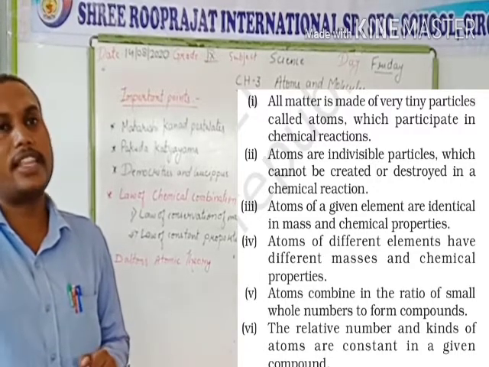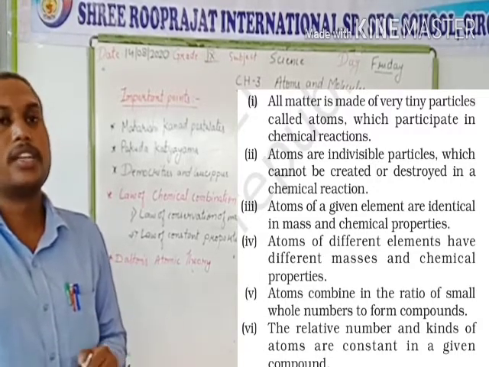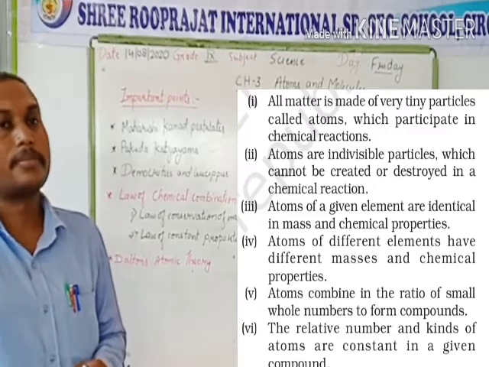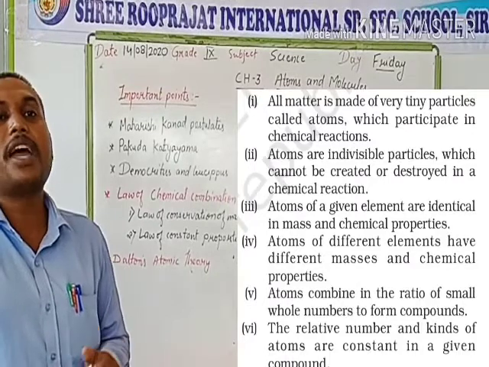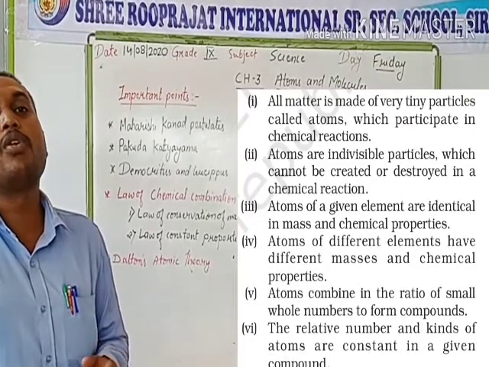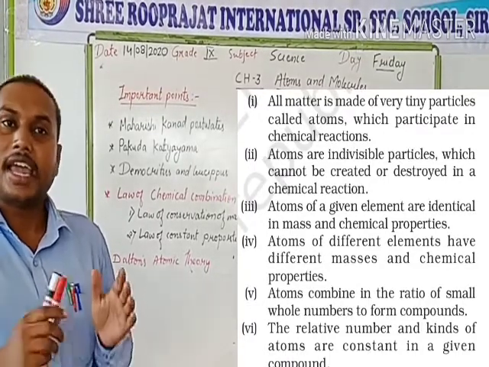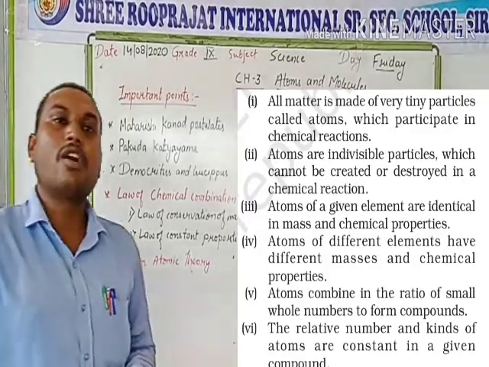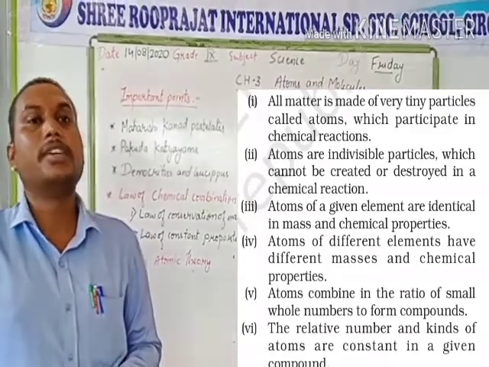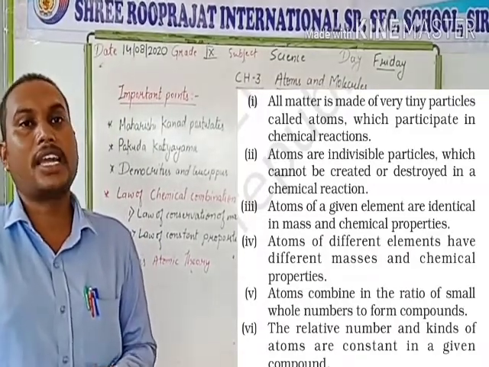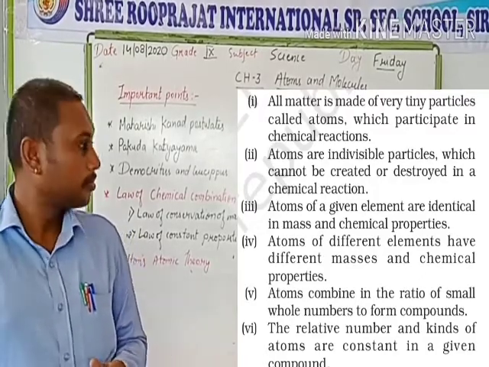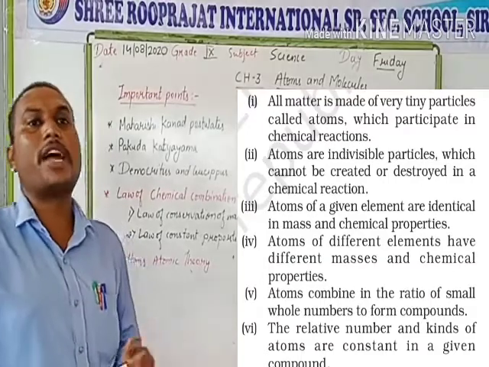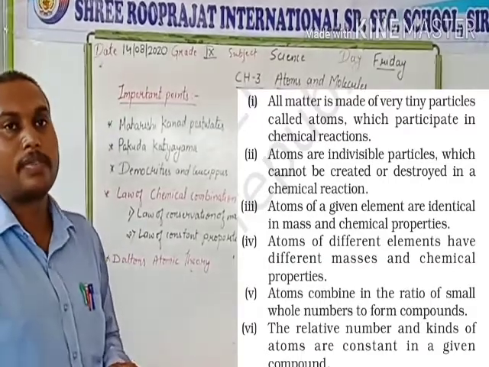Atoms combine together to form a bigger unit known as a compound. The atoms of an element combine with each other in a simple whole number ratio, and the atoms of an element have similar mass and similar properties. Those are the postulates of Dalton's atomic theory.